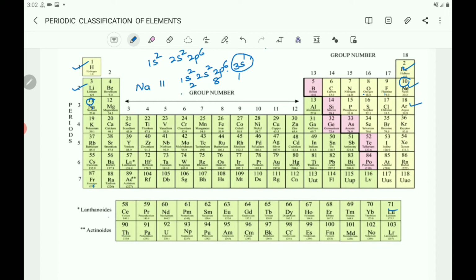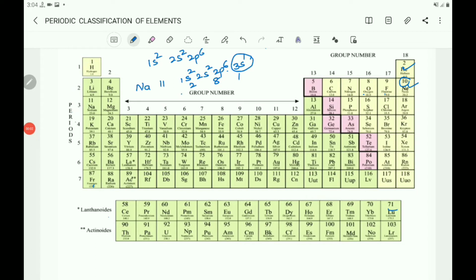1 electron is filled here in the third shell, and 2 electrons are filled in the third shell, and at the end 8 electrons are filled in argon. So in the outermost shell it is having 1 electron, then 2 electrons, and aluminium 3, silicon 4, phosphorus 5, sulfur 6, chlorine 7, and argon 8. So the third shell is completed here. So this third period is having 3 shells, first shell, second shell and third shell. That is about the elements of the third period.